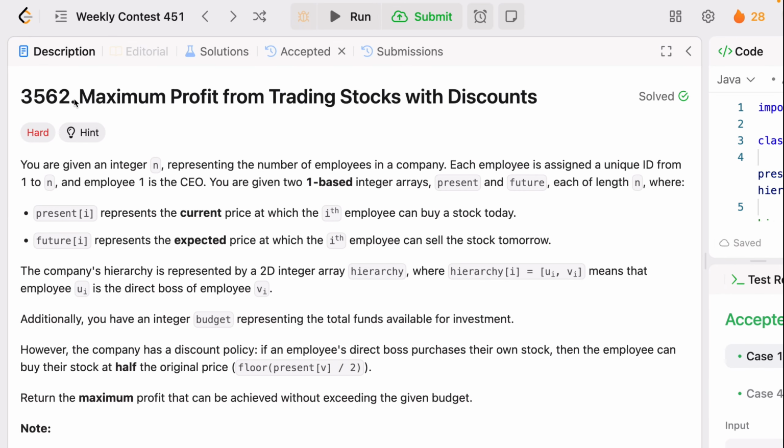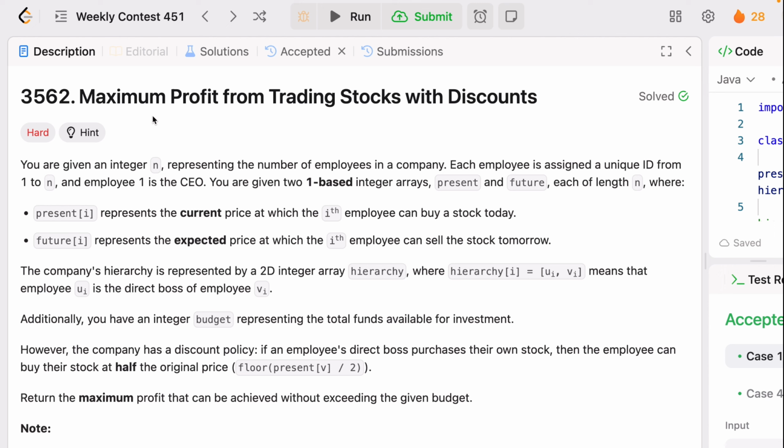on YouTube. So we are going to dive into a very exciting problem that mixes trees and dynamic programming, and there is a budgeting concept also. So all in one, it's about mixing profit with trading stock within a company, and a hierarchy with a special discount policy. Okay, so let's suppose you are in a company.